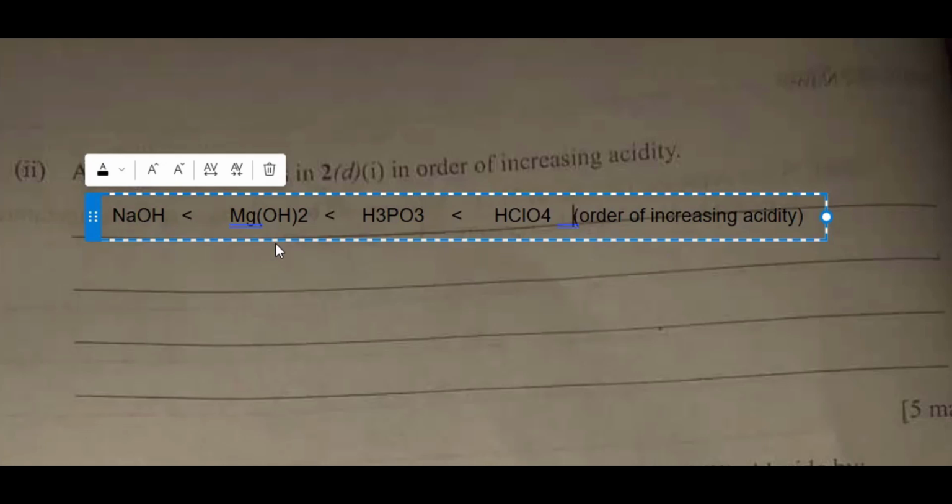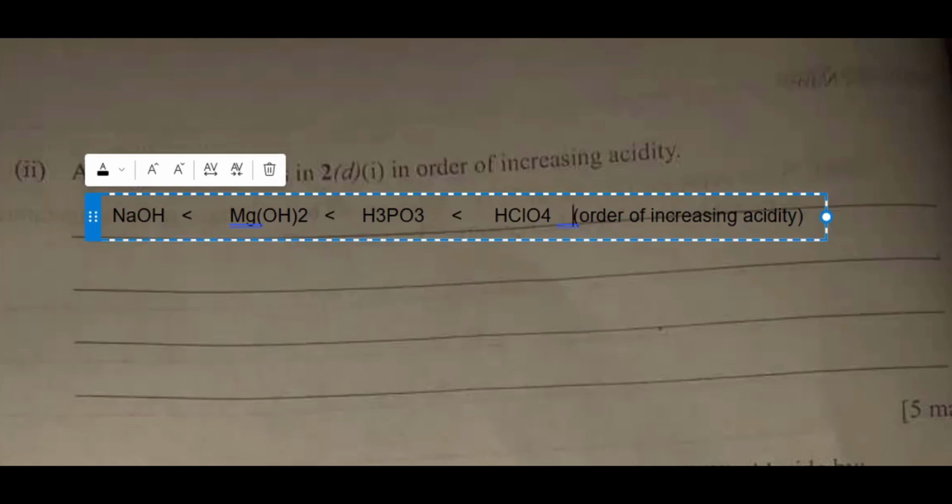Just write sodium hydroxide, magnesium hydroxide, H3PO3, HClO4. Then put in bracket order of increasing acidity, or write underneath sodium hydroxide least acidic and HClO4 most acidic. Are we together? That is it, and you'll be fine.